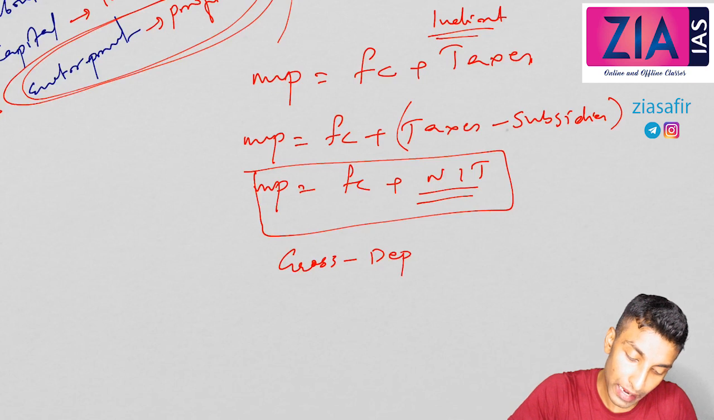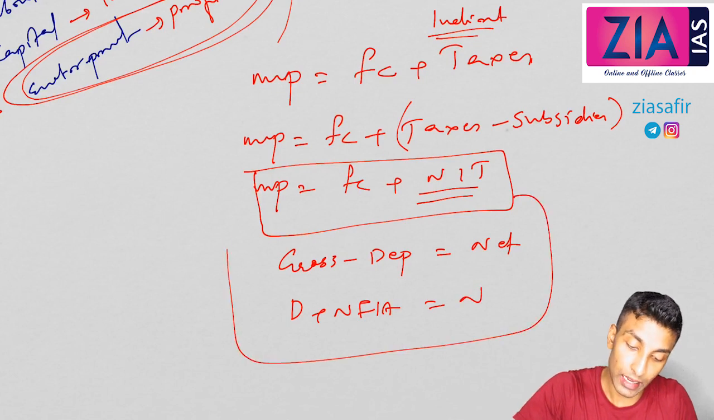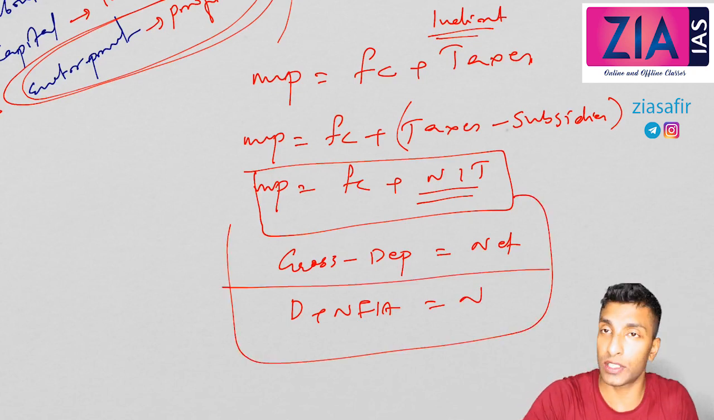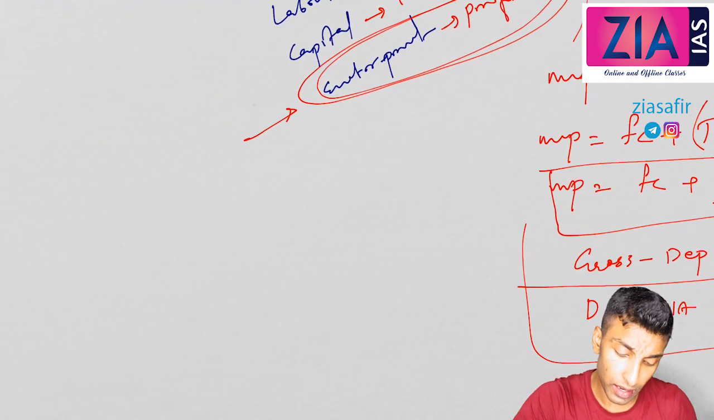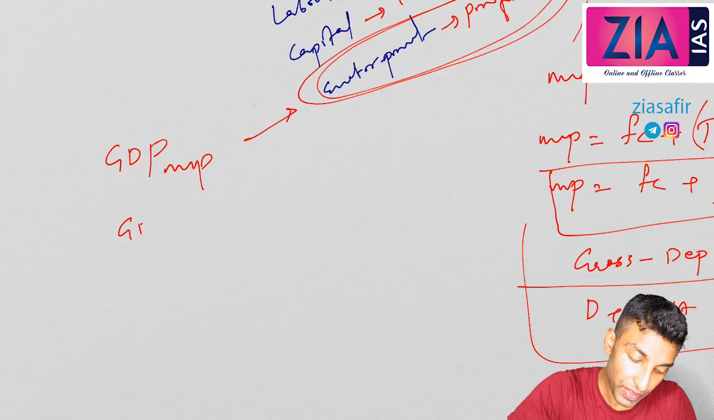Gross minus depreciation equals net. Domestic plus NFIA equals national. So these three are very important concepts that we have learned. Now you see, GDP we can measure at market price and GDP we can measure at factor cost.